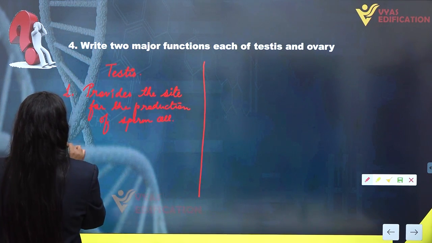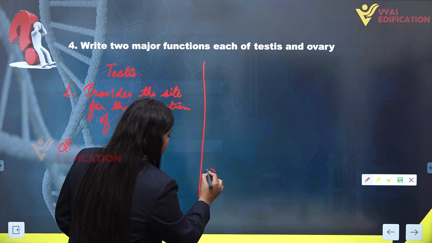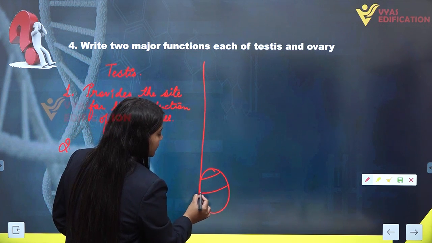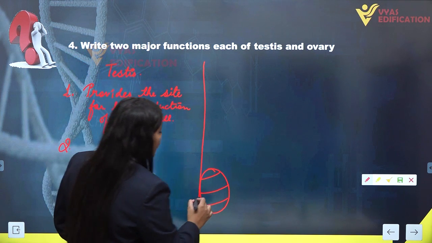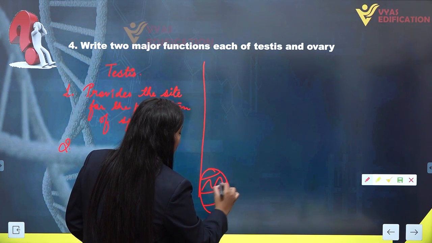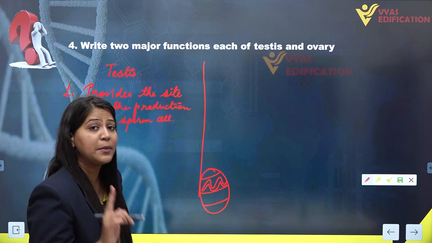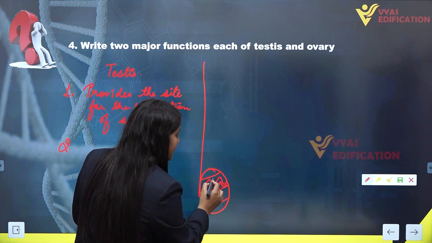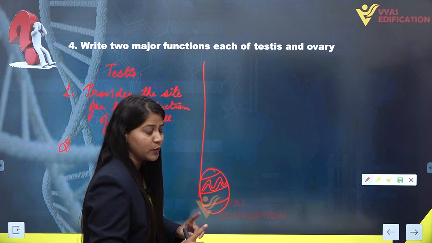The second function of testis: the testis has 250 compartments known as testicular lobules. Testicular lobules have 1 to 3 fine tubes, known as seminiferous tubules. Now you can see the space inside the testicular lobules outside the seminiferous tubules.